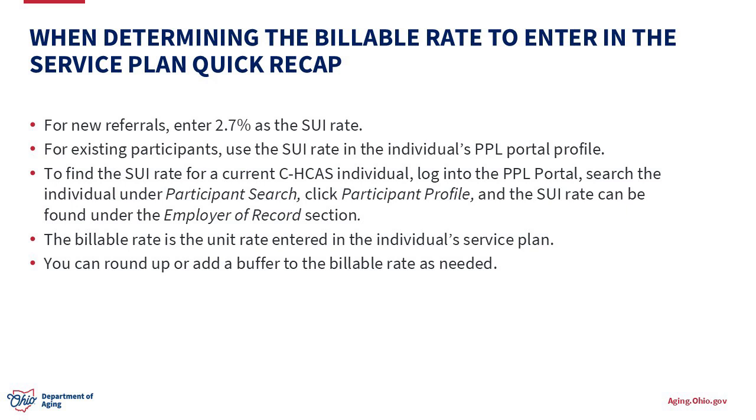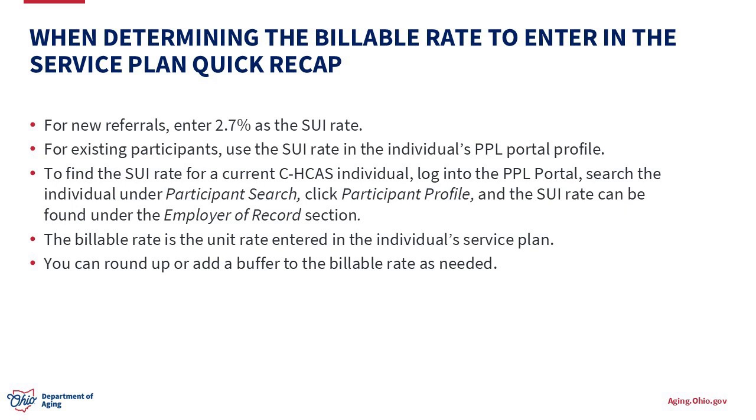As noted in the tutorial, you will use 2.7% as the SUI rate for individuals new to Choice's home care attendant service. The cost to employer with instructions document can be used as a quick reference for those with 2.7% SUI rate.